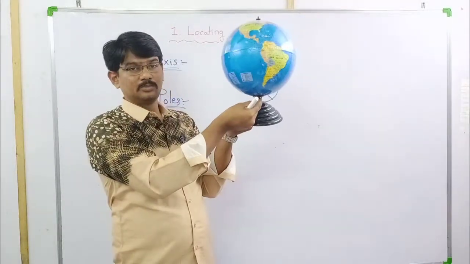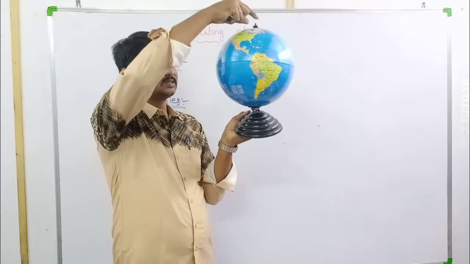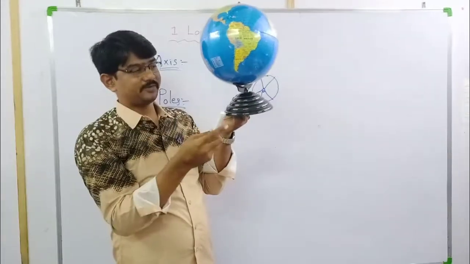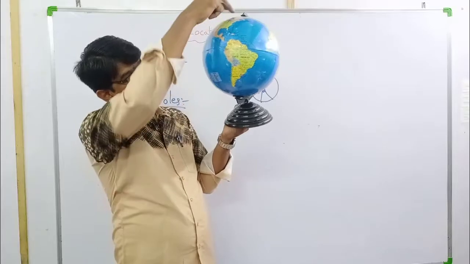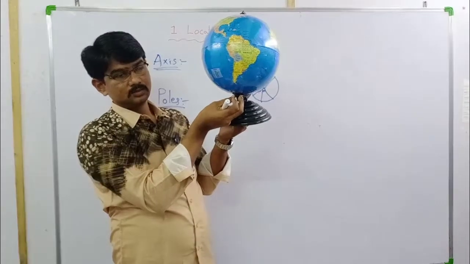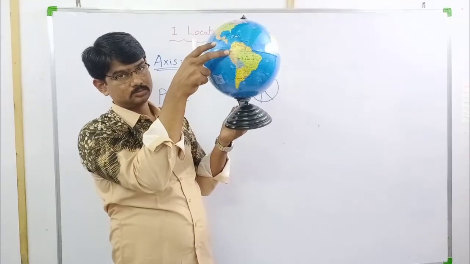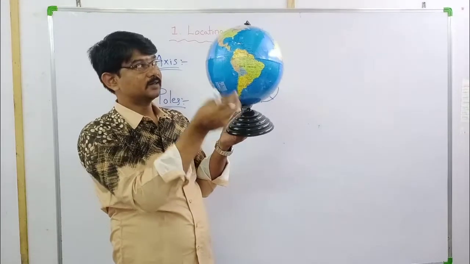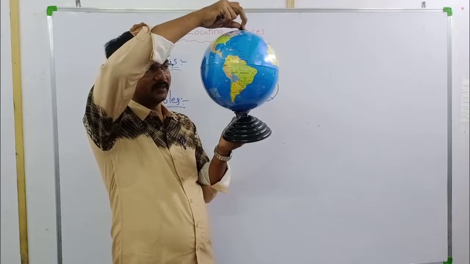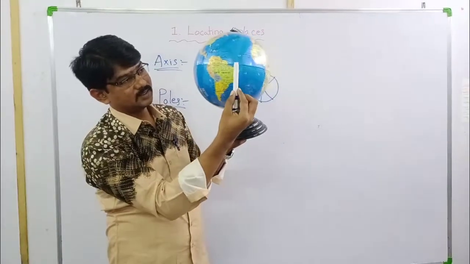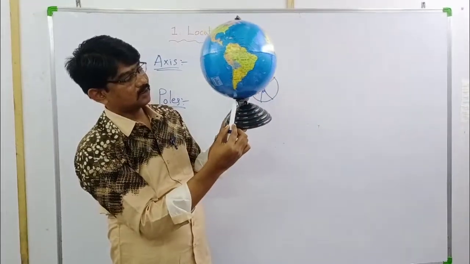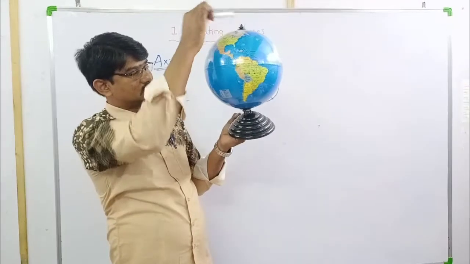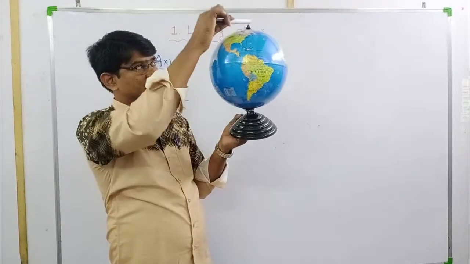This is the bottom, this is the top. Just feel there is one rod inside the globe. Clear? Here is the bottom point and here is the top point. Just feel some rod is between the two poles.